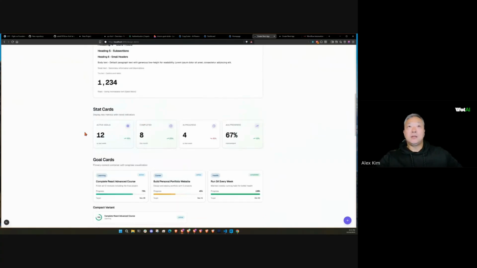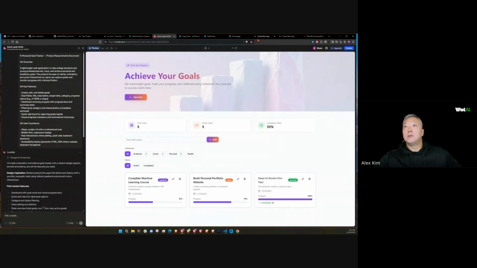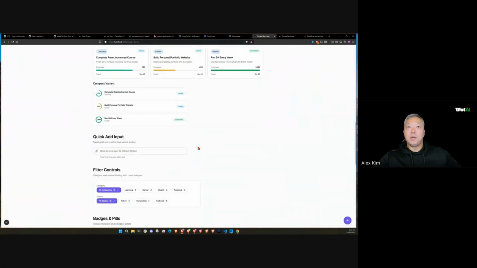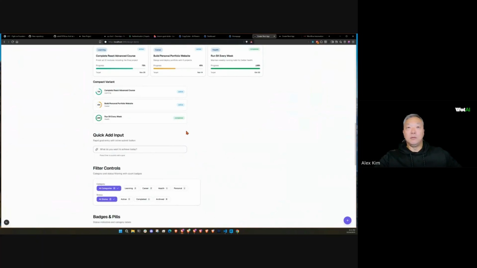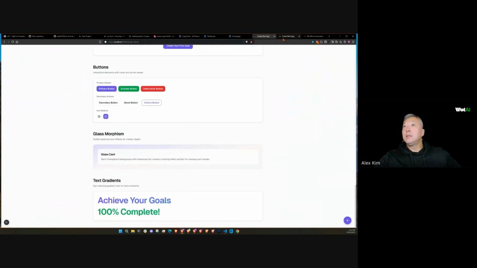We have stat cards, we have goal cards. These are much nicer than what I saw here, I believe. Okay, pretty close, but still now we're inside of our Next.js environment, and these components are going to be ready to be used for the entire app. All right, pretty good job. Okay, let's see what this looks like.